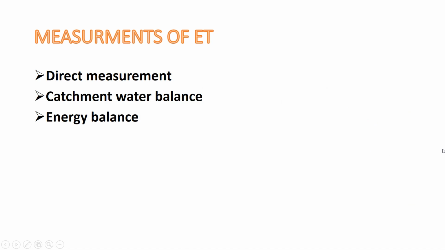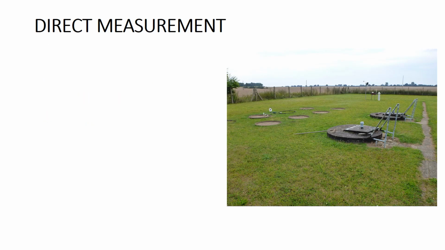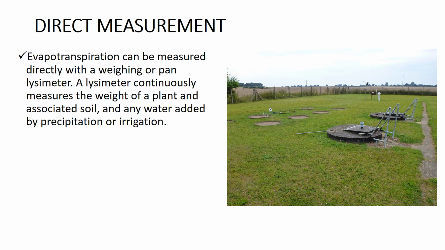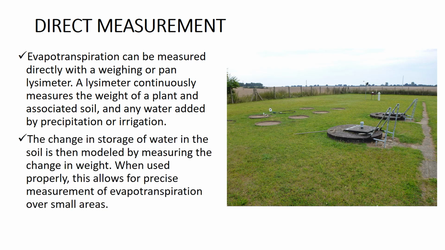So, measurements of evapotranspiration. There are three types of measurements to measure evapotranspiration: direct measurement, catchment water balance, and energy balance. So direct measurement. Evapotranspiration can be measured directly with a weighing or pan lysimeter. A lysimeter continuously measures the weight of a plant and associated soil and any water added by precipitation or irrigation. The change in storage of water in the soil is then modeled by measuring the change in weight. When used properly, this allows for precise measurement of evapotranspiration over small areas.